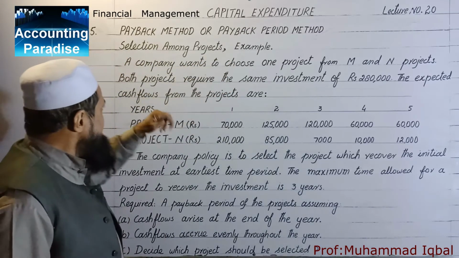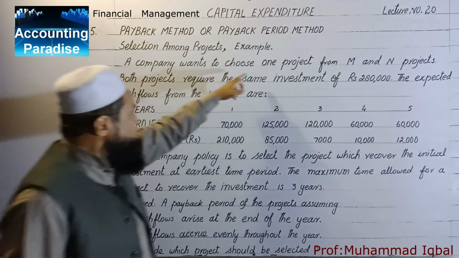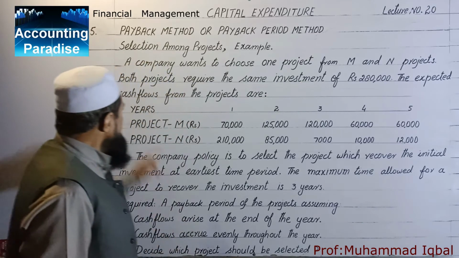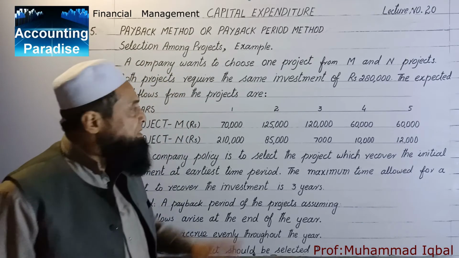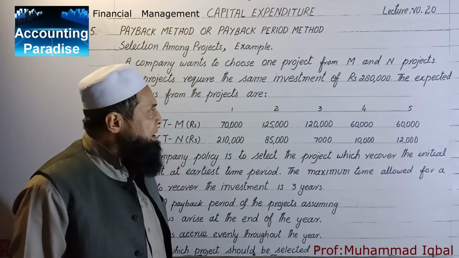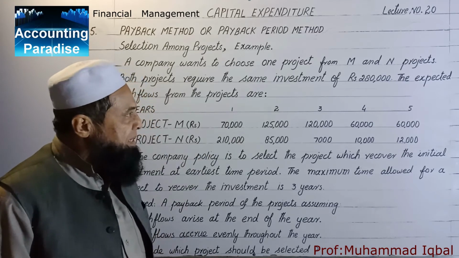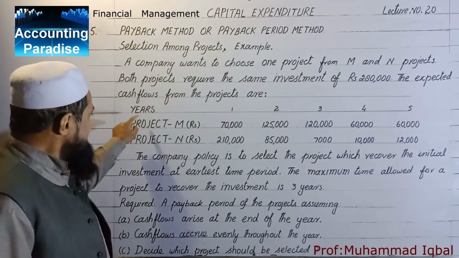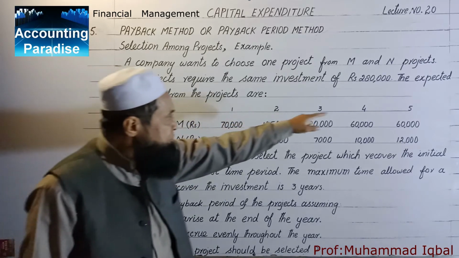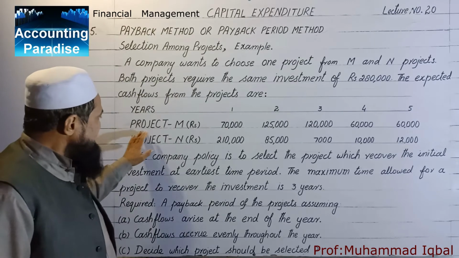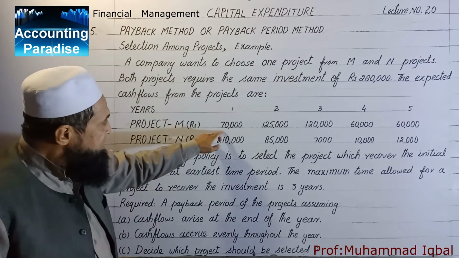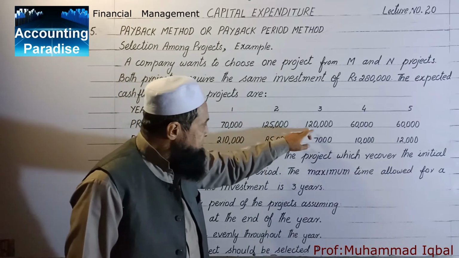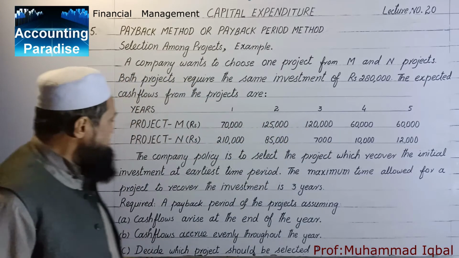Here is an example. A company wants to choose one project from M and N projects. Both projects require the same investment of rupees 2,80,000. The expected cash flows from the projects are years 1, 2, 3, 4, 5. Project M in rupees 70,000, 1,25,000, 1,20,000, 60,000 and 60,000.